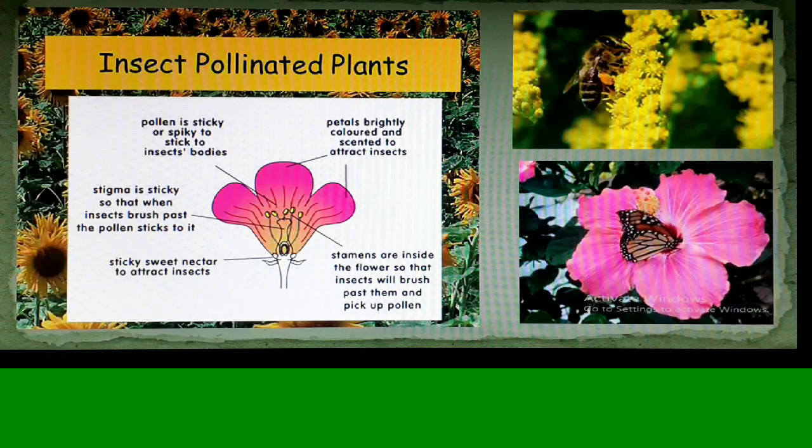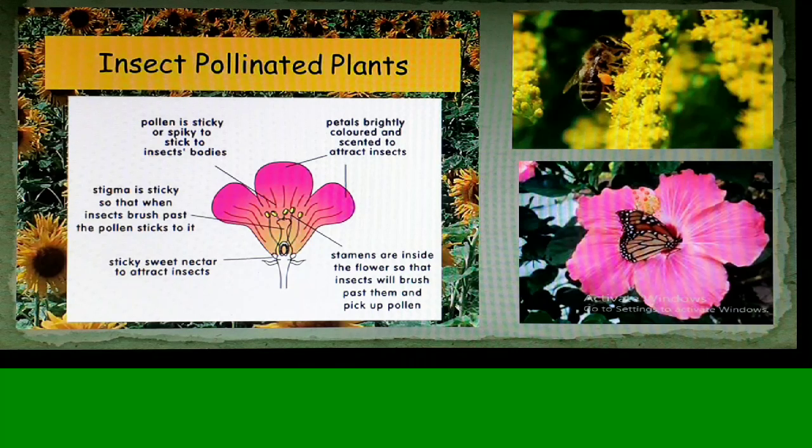For insect pollinated flowers, the flowers have to be very big, brightly colored petals have to be there, scent has to be there, and sweet nectar has to be there as a welcome drink for the insects to visit the flower.